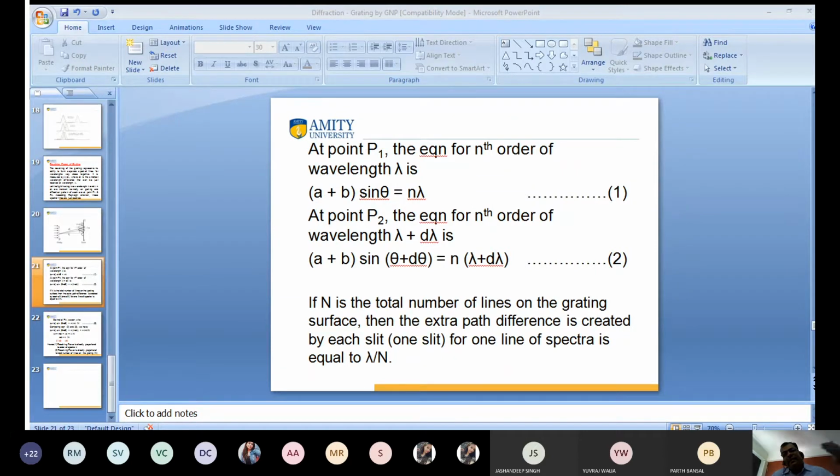When light of wavelength lambda passes from there, it is divided into N parts, so the path difference for each slit is divided by N. This formula is given as a property: if capital N is the total number of lines on the grating surface, then the extra path difference for each slit will be lambda by N. So the path difference between two spectra is lambda by N.